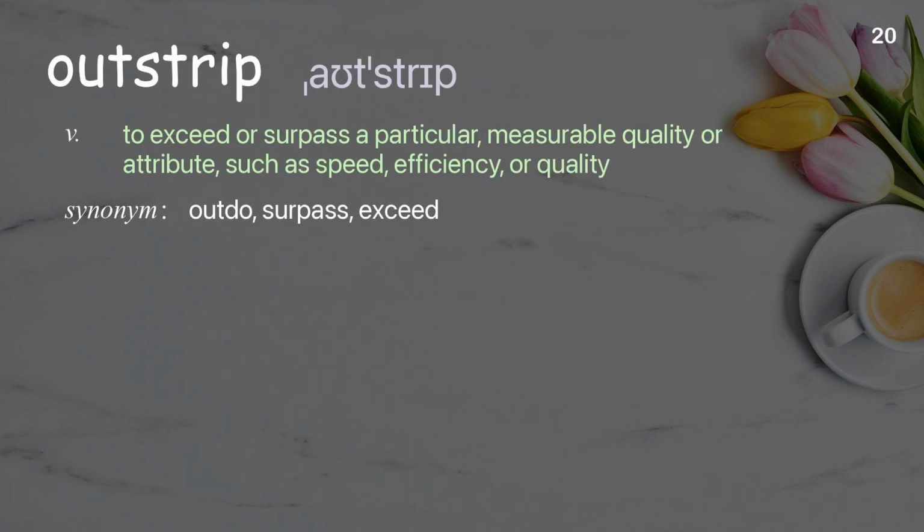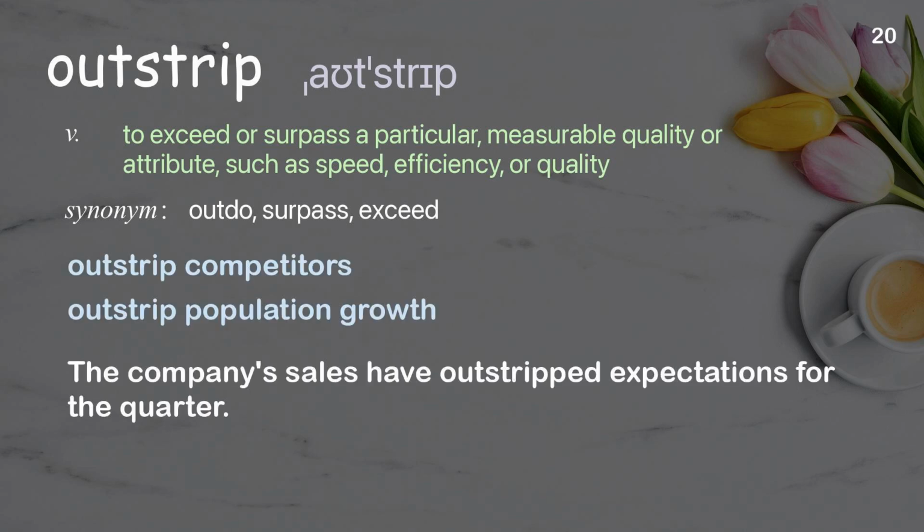Outstrip. To exceed or surpass a particular, measurable quality or attribute, such as speed, efficiency, or quality. Examples: Outstrip competitors. Outstrip population growth. The company's sales have outstripped expectations for the quarter.